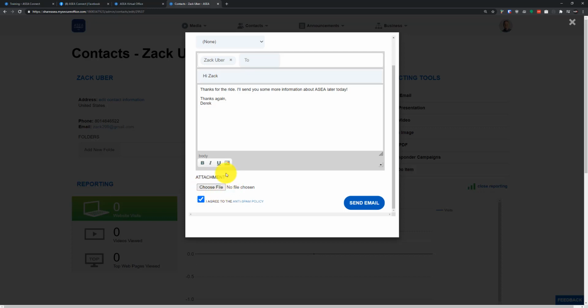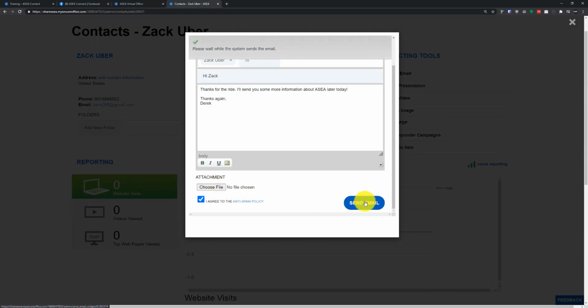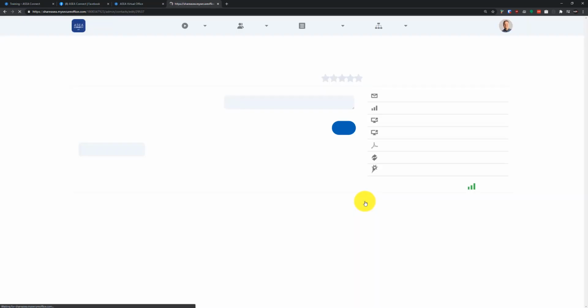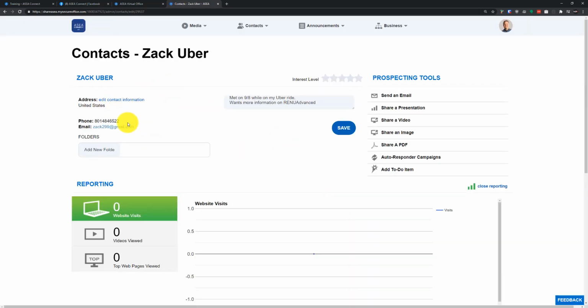This attachment area is a really good area for you to attach files on your desktop. I know a lot of people use this area for their PowerPoint stories or presentations. Our desktop app doesn't really have a good spot for PowerPoint presentations, so a lot of people use this attachment slot to add different presentations that may benefit their contacts. Let's click on Send Email here and send this off to Zach. Alright, so that's been sent.